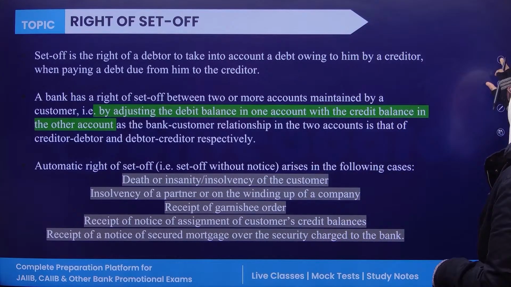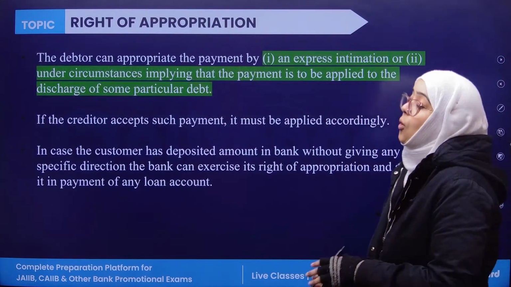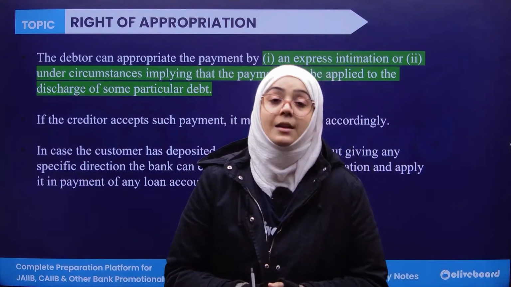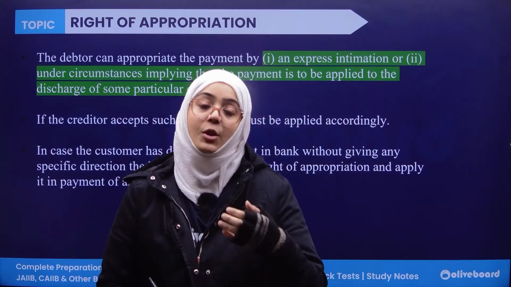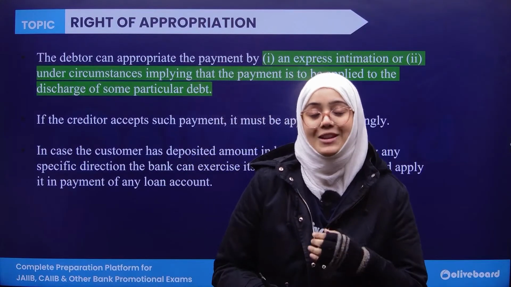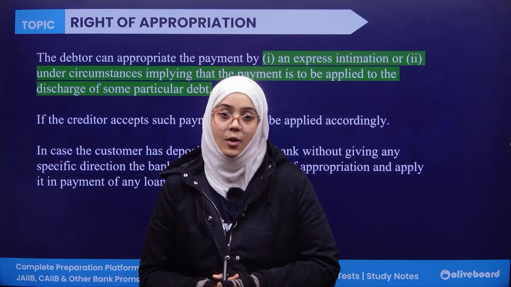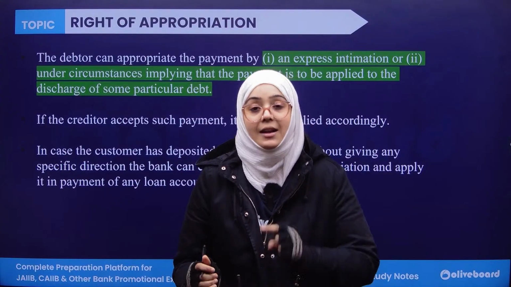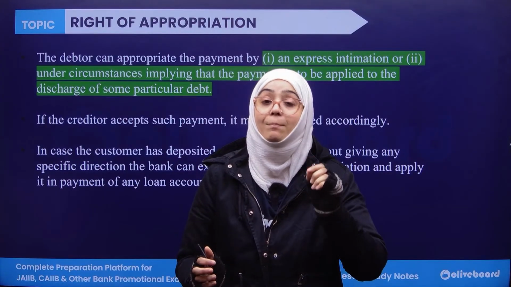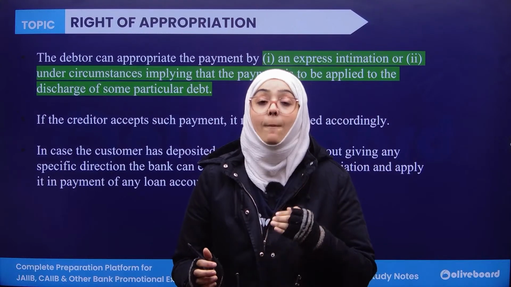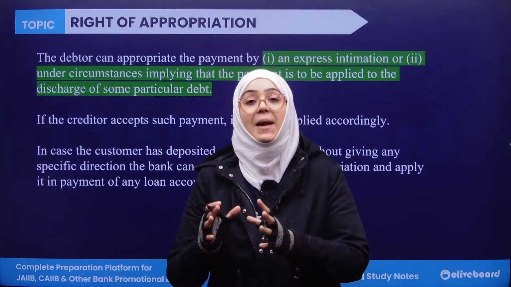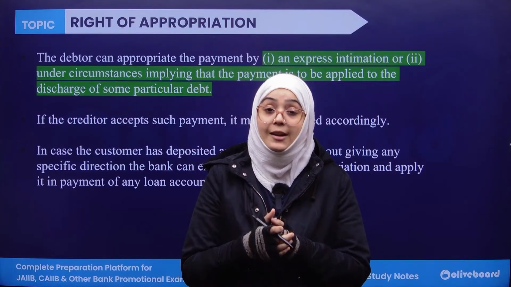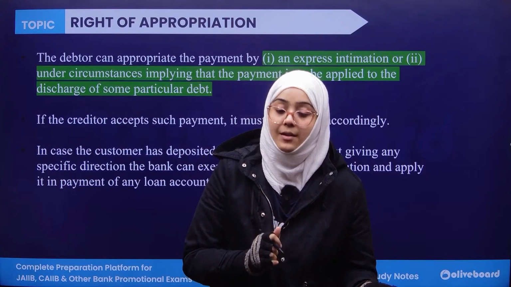Now, the last thing is the right of appropriation. What is the right of appropriation? It says that when you have deposited some money in the bank account and you haven't given any instruction to the bank that this money is for some specific task, and you have some pending EMIs or some pending loan, the bank has all the right to set off the loan amount or the pending EMI with the credit balance.